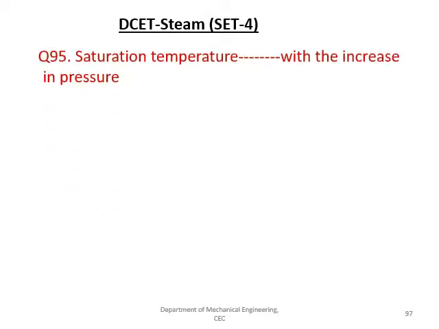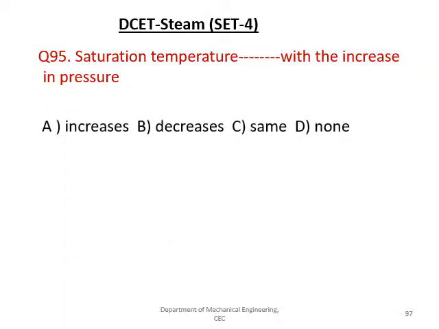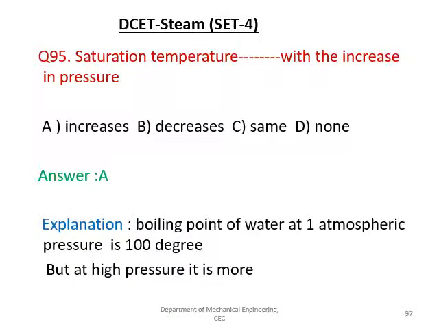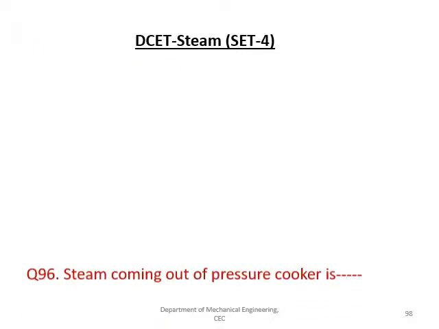The next question is saturation temperature dash with the increase in pressure, whether it increases, decreases, same or none. So saturation temperature will always increase with the increase in pressure. Means at atmospheric condition we have 100 degree as the boiling point, but at high pressure it will be more. That's why pressure cookers work under this principle. Let us see the next question.